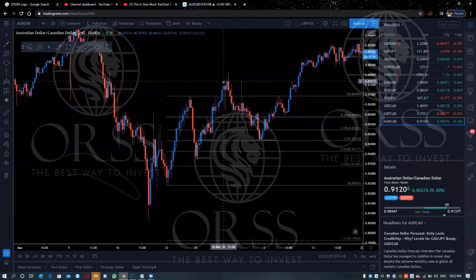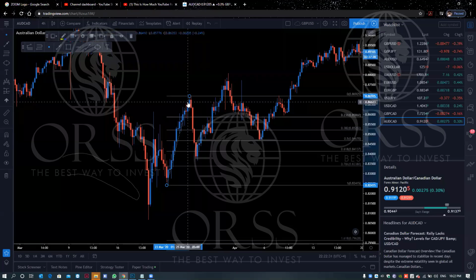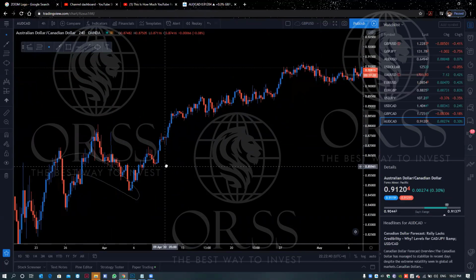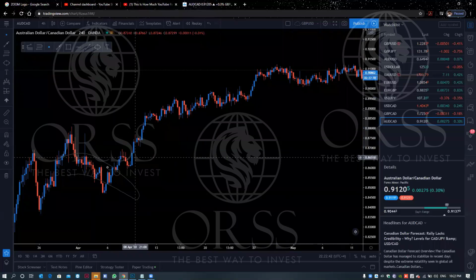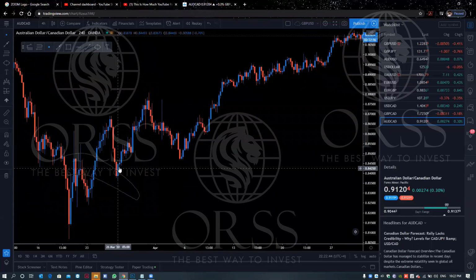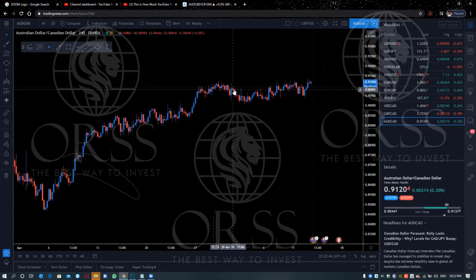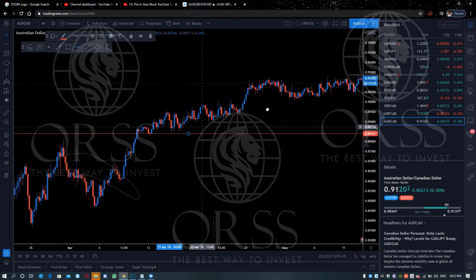So there must be more bullish candles. For instance, if you're looking for a buy, more bullish candles and fewer bearish candles in the rally. Yeah, because mostly people think this is called a rally, but this is not called a rally. Rally is this. This is not a rally. This is called a trend. You can look like this. This is called a trend.